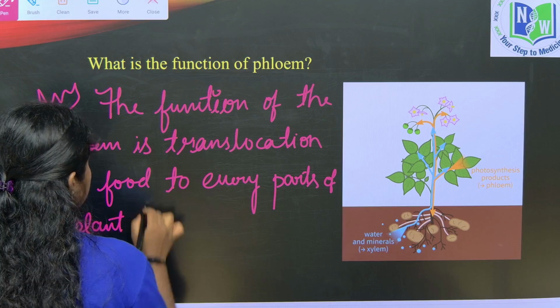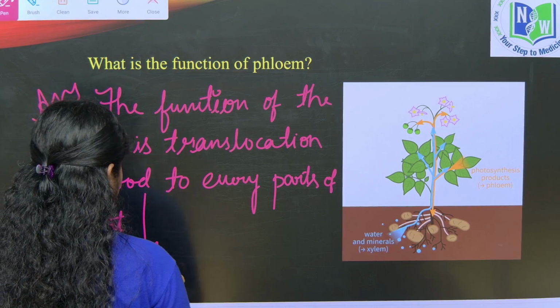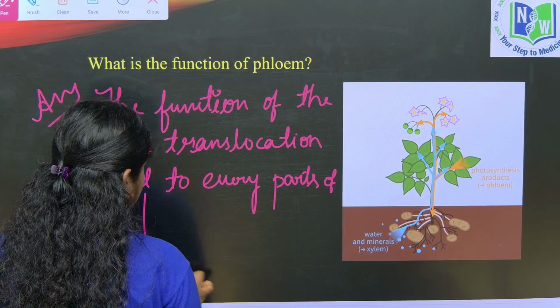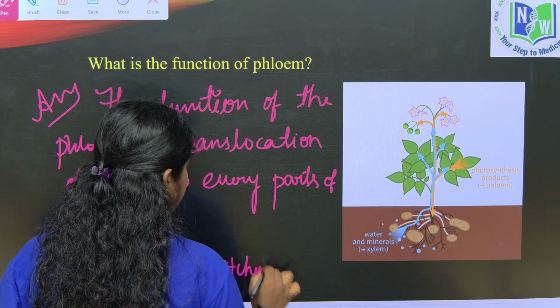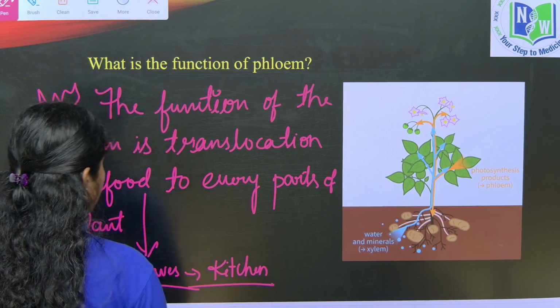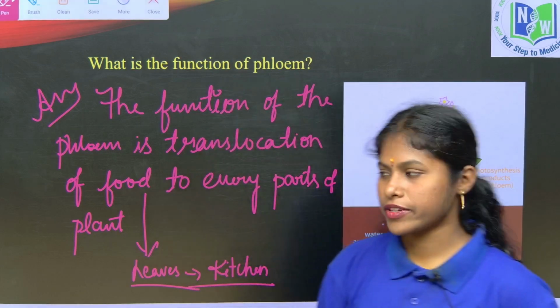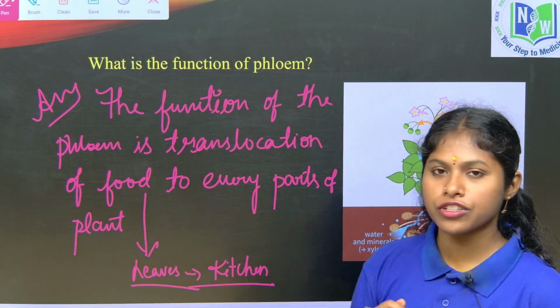So the food which is prepared in the leaves is also called the kitchen of the plant, because in the kitchen only the food is prepared. Just remember it like this. So here is the fifth question. I hope you all understood, children.